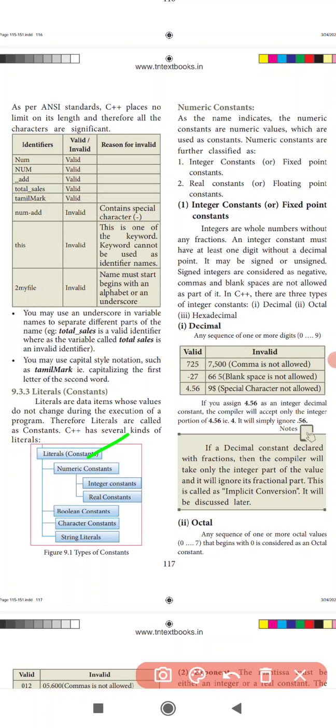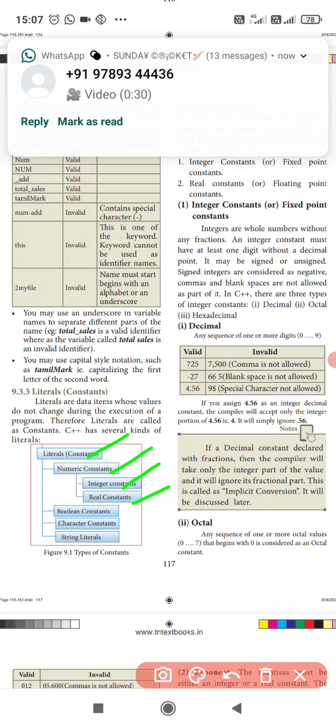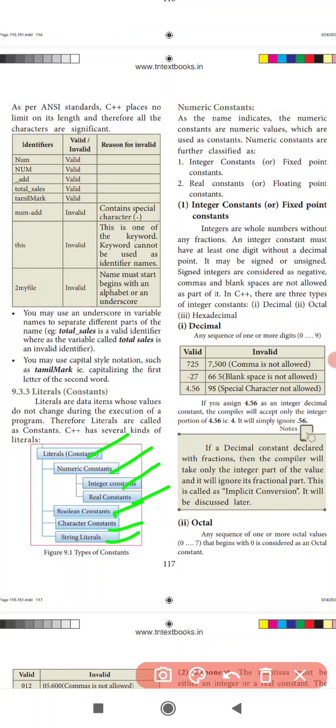The next word is numeric constant. Numeric constants have two types: integer constant and real constant. Then there are boolean constant, character constant, and string literal or string constant. So mainly four types of constant: numeric, boolean, character, and string.